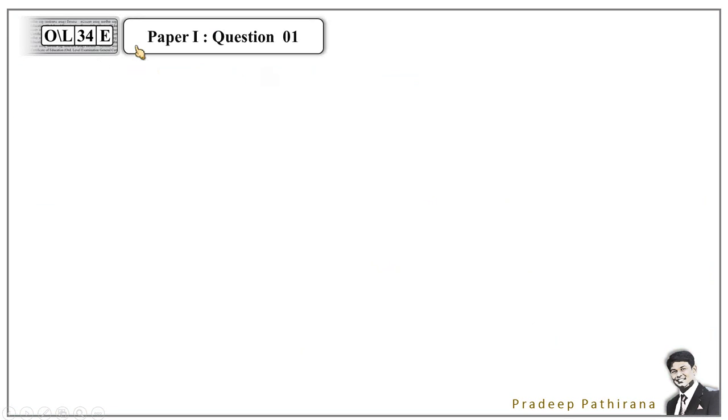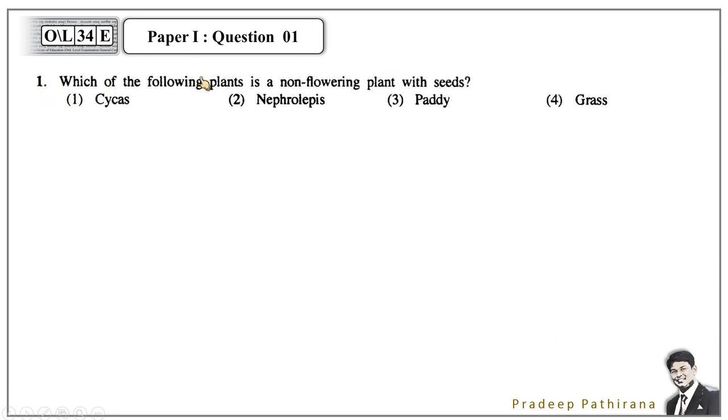Here, let's take on the first question. Paper 1, question number 1. What is the question? Which of the following plants is a non-flowering plant with seeds? There are 4 answers: cycas, nephrolepis, a kind of fern, paddy and grass. The answer is cycas. If it is correct, give 1 mark.